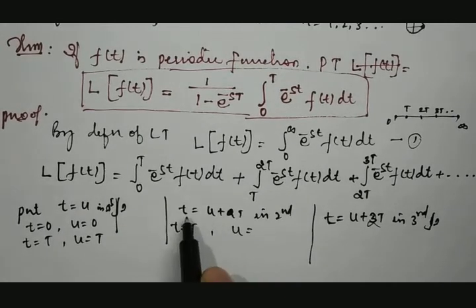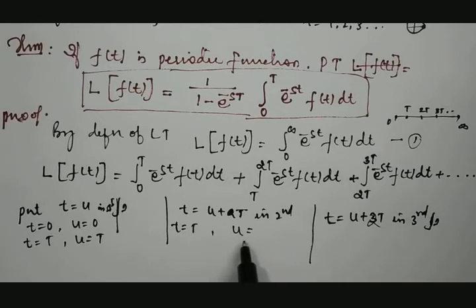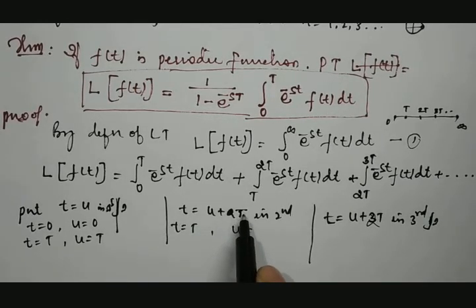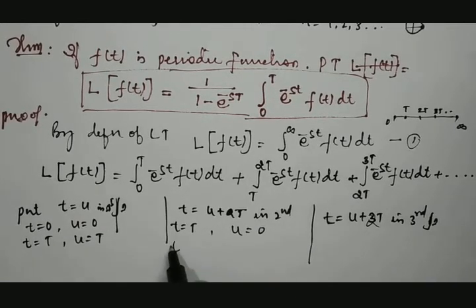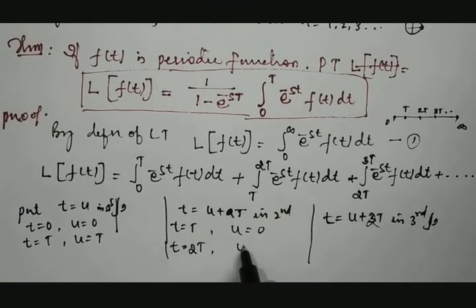Here we can see we have taken t is equal to u plus T. So as per that, when we put t is equal to capital T, then what happens? t is equal to u plus capital T, the T gets cancelled, then u becomes 0. Second, if you put t is equal to the upper limit, that is 2T, then what will be u?